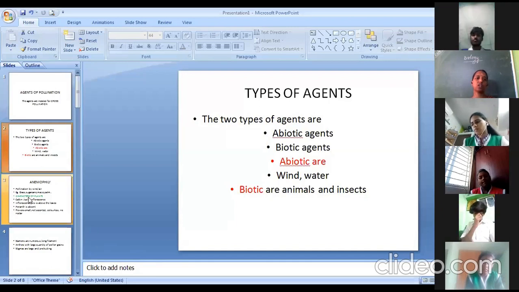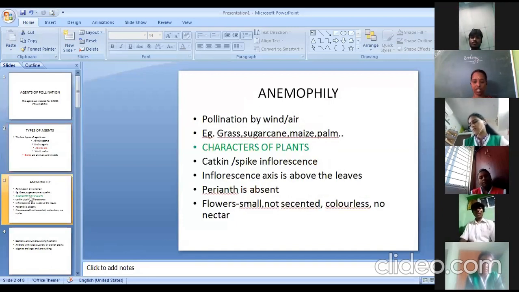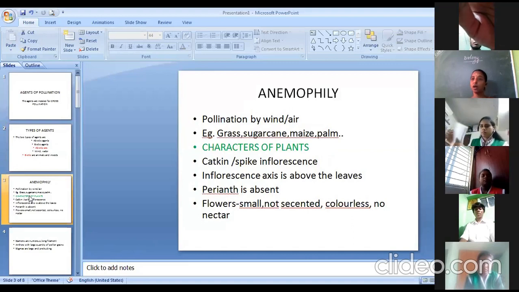And the first one we are going to discuss is anemophily. Anemophily means pollination by wind or air. Pollination by wind or air is called anemophily. Examples for that are grass, sugarcane, maize and palm, the common examples we can quote for anemophily.